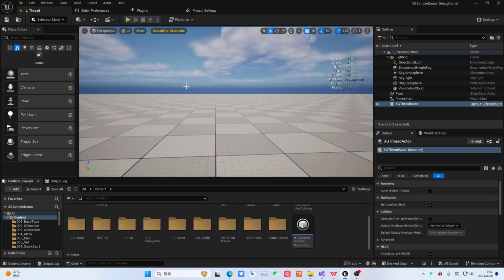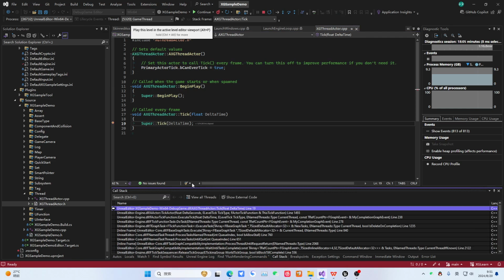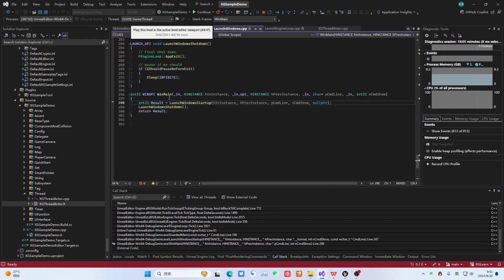Our online game development. There's nothing much here. Actually, there is no multi-threading in online game development, because multi-threading is only used when we need to do a lot of things. Then we drop an actor into it. Then we set a breakpoint in the tick here. We mainly come to our battle. Then we directly go to the very top here. You can see there is a windmill here. After the windmill arrives, it will launch Windows Startup.